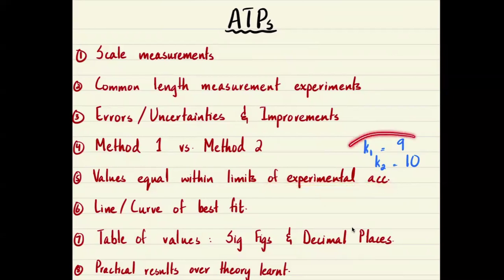So how would you find whether both of these are within 10% of each other or not? What you could do, for example, in this case, is you would find 10% of 9, which would turn out to be 0.9. So if you add 0.9 to this, it is actually less than 10. So it's not reaching up to 10. So I would say that according to my results, these values are not equal.